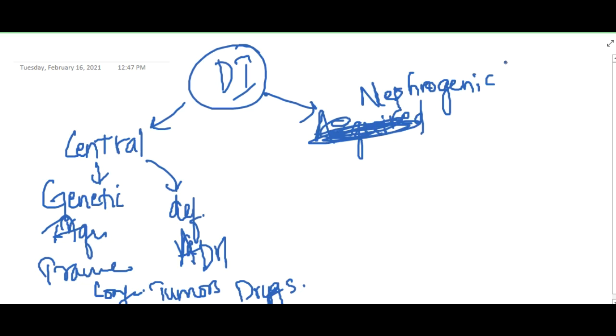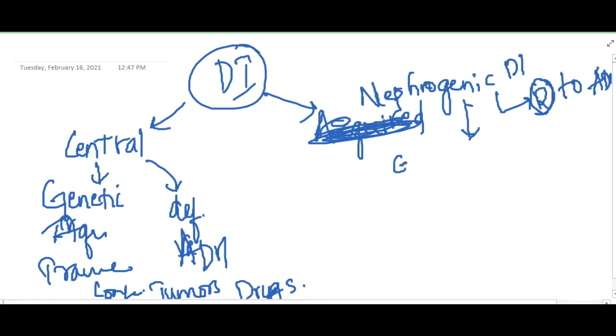Then nephrogenic diabetes insipidus is due to resistance to this ADH. There is a problem in the receptors, so the receptors will not recognize the antidiuretic hormone. So in nephrogenic diabetes insipidus, the antidiuretic hormone is present in the body, but yet it is not recognized because of resistance. It can be due to genetic causes, or due to acquired causes.